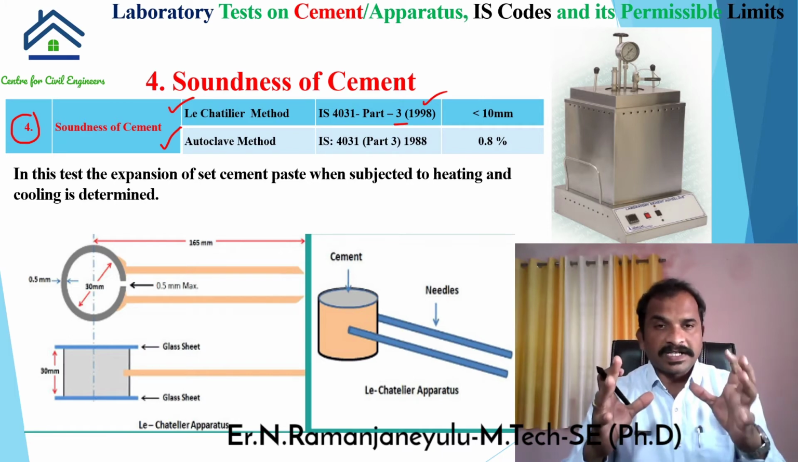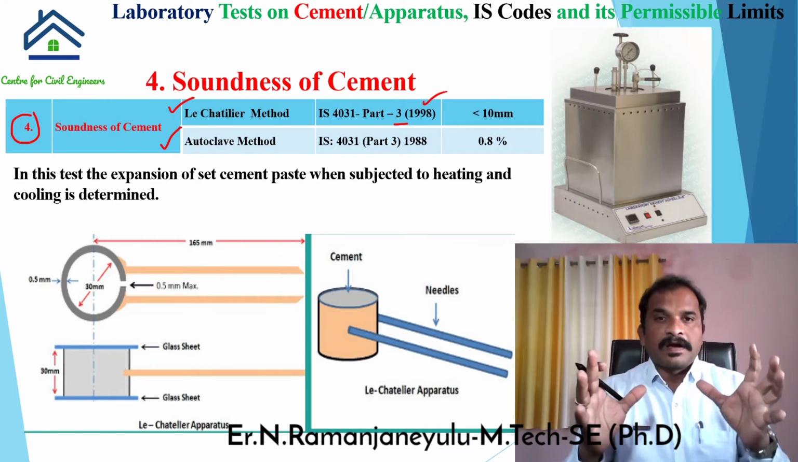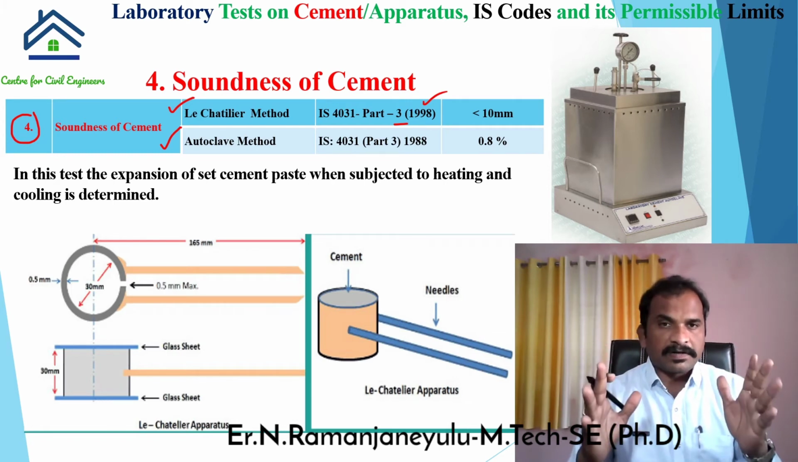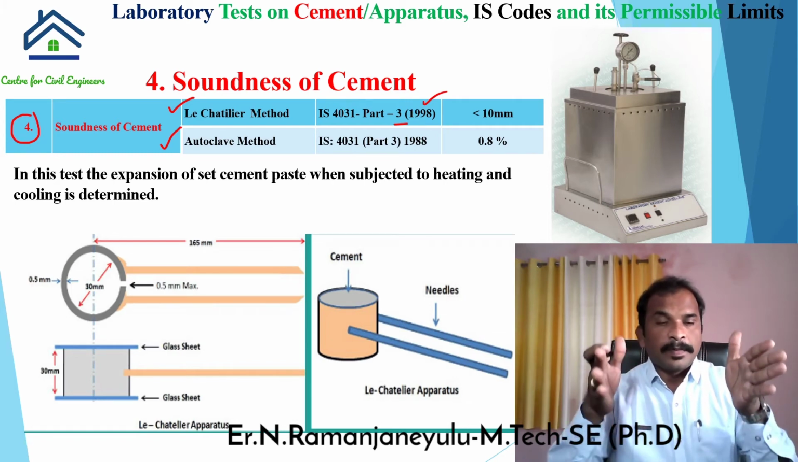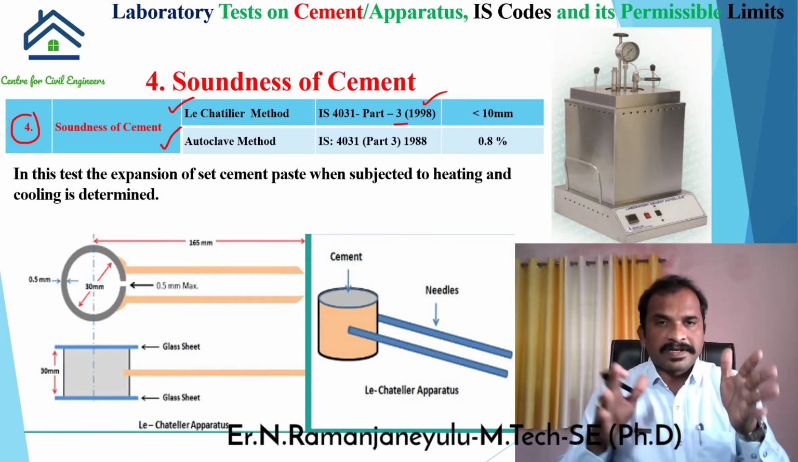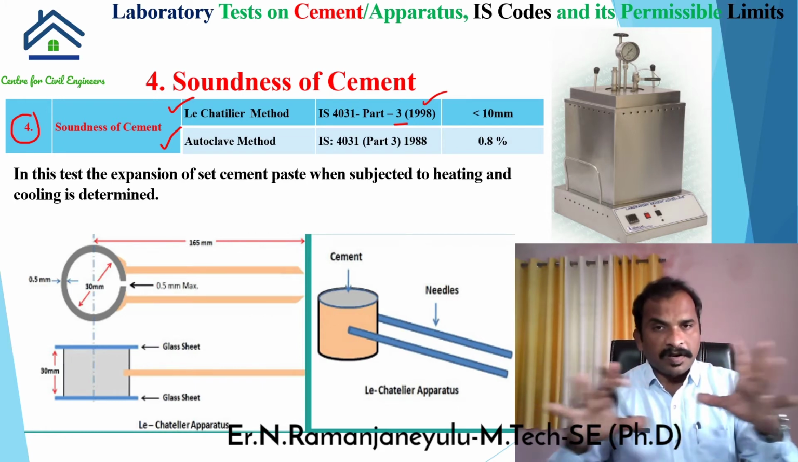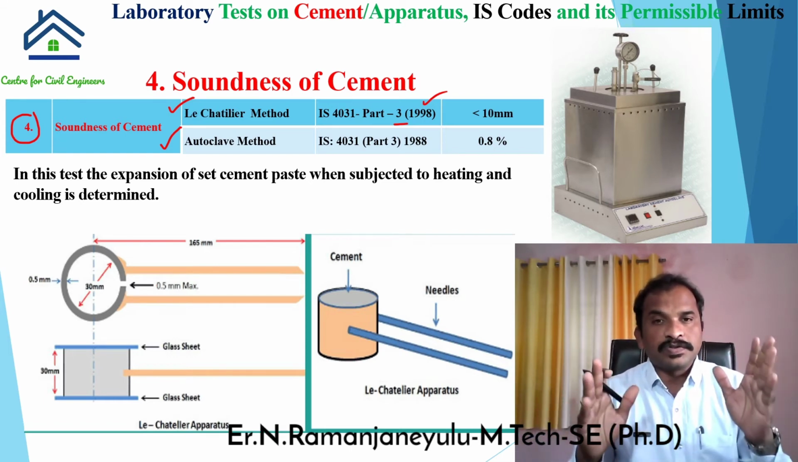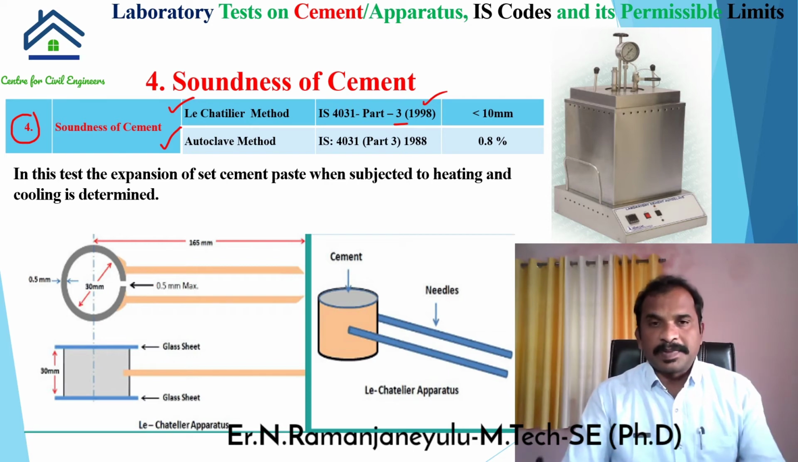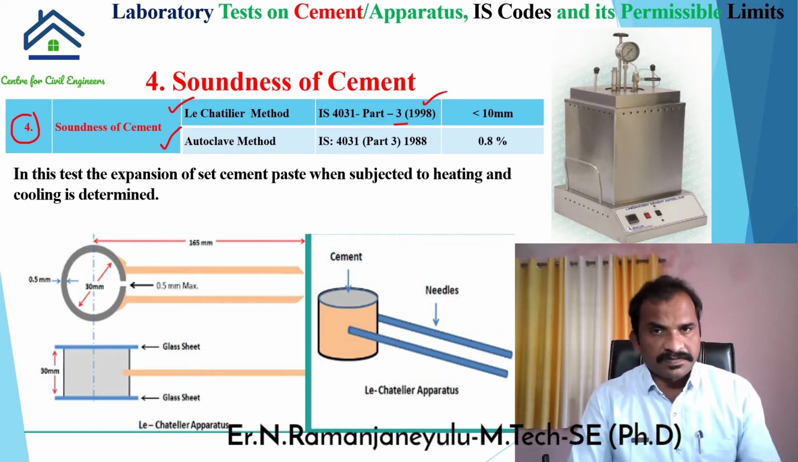For example, after casting a column in a building, it may be a column, it may be a beam, after removing the shutter also, the size which we have constructed, for example if we have cast a 300 by 300 cross section, after removing the shutter the column or beam should be the same. The volume should not be changed. That's the main purpose of determining the soundness of cement.